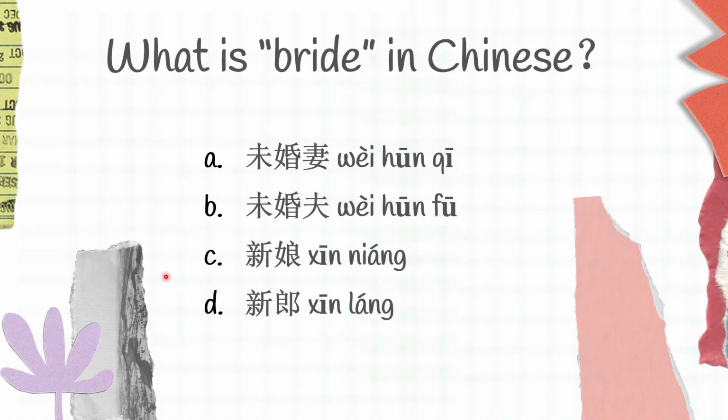The first question, what is bride in Chinese? We have A. 未婚妻 B. 未婚夫 C. 新娘 D. 新郎. You can try to guess first.